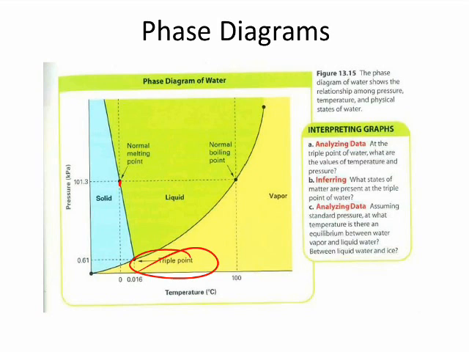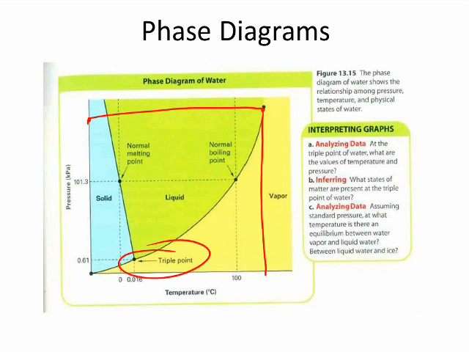We have liquid, solid, and gas all existing at this triple point. We have to have the right combination of temperature and pressure. What happens if we have very high pressure? If the pressure is very, very high, we're going to have a very high boiling point for water. The temperature is going to have to be so much higher, making the vapor pressure so much higher in order for that water to boil.